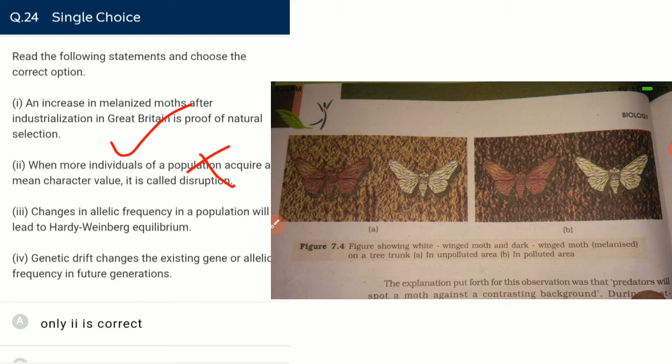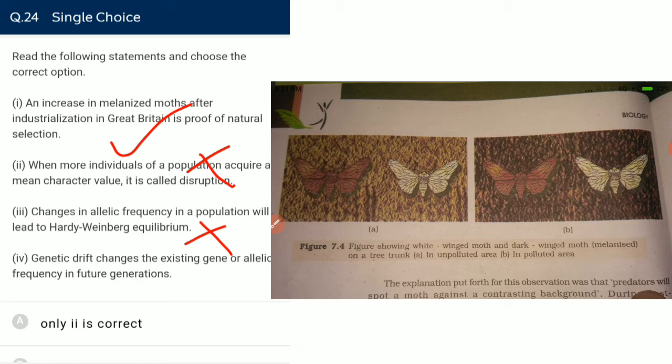Change in allelic frequency in a population will lead to Hardy-Weinberg equilibrium. No. Hardy-Weinberg equilibrium is telling that the allelic frequency will remain constant generation after generation if natural selection is absent, if gene mutation or genetic drift is absent, if gene flow is absent, and if random mating is present.